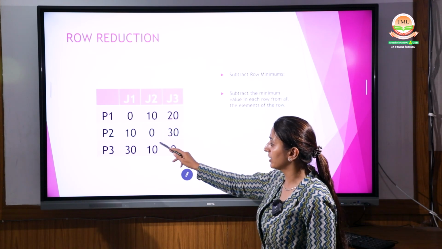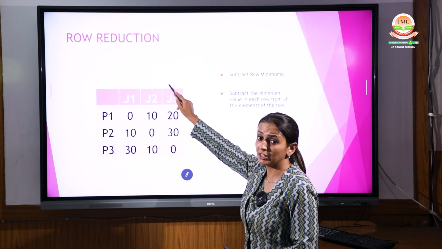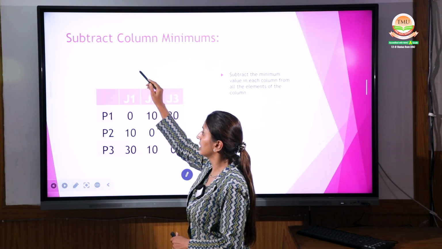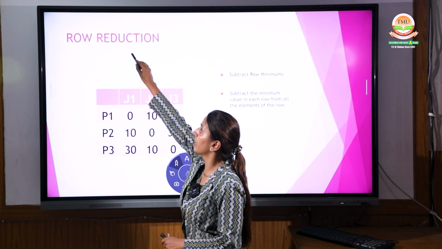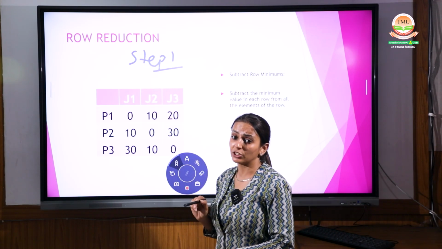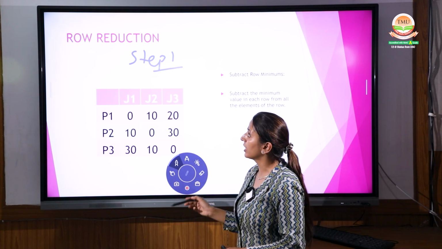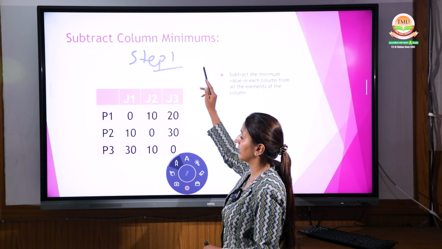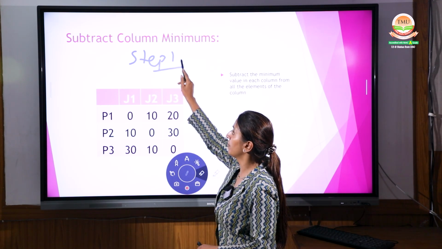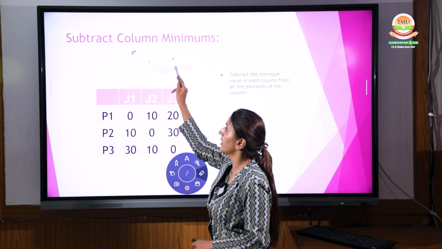Now coming up to the next point. From this is your step number 1. Remember, this is your step number 1, row reduction. Step 1, row reduction, right? Now column reduction, you are moving to step number 2, that's a column reduction. You have to remember which step you are using, right?